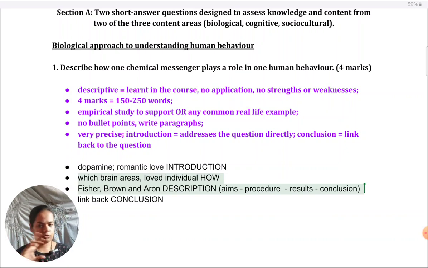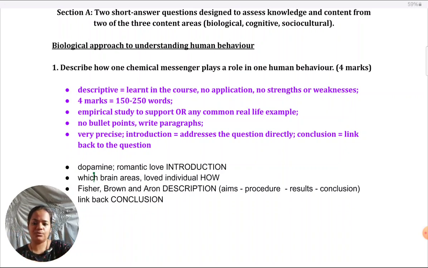And then in the conclusion also, I don't see any substitute. You link back your real life example, if that is what you're giving, to what you have described originally about how dopamine affects love. So, more or less, the structure can be the same. It's only the middle body paragraphs that you could alter a little bit for the SEQ. Make sure you remain in the 150 to 250 word count. Students could find it difficult to stay within that.